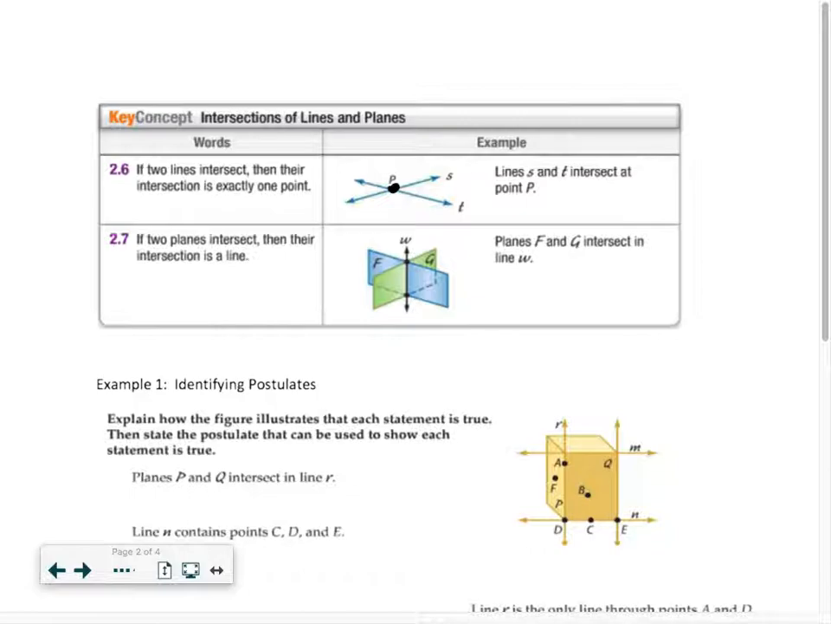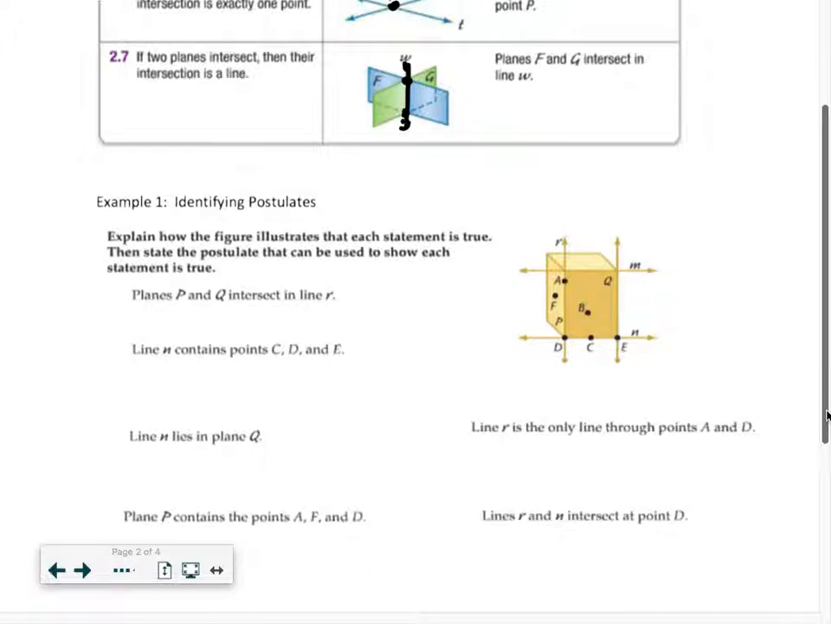And here, when 2 planes intersect, their intersection is a line. So if 2 planes are intersecting, their intersection would be considered a line. Okay, so that's our 7 postulates we're going to work with in this lesson. And so example 1, identifying postulates.